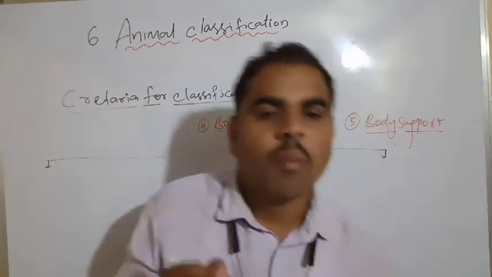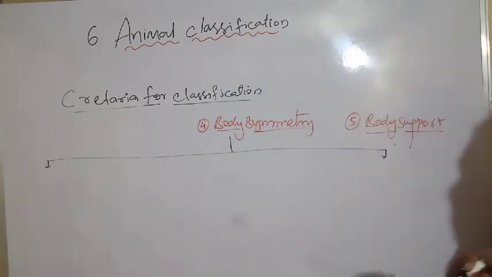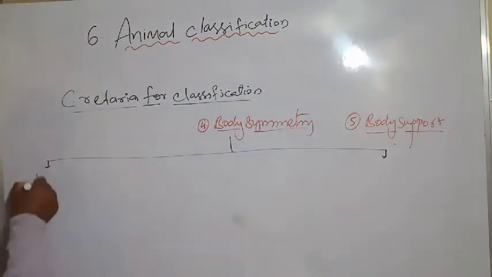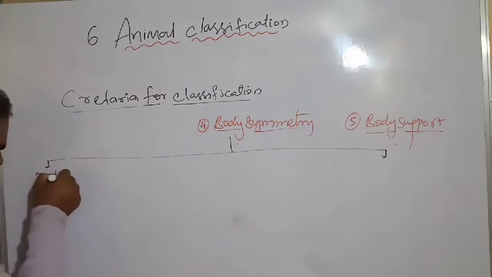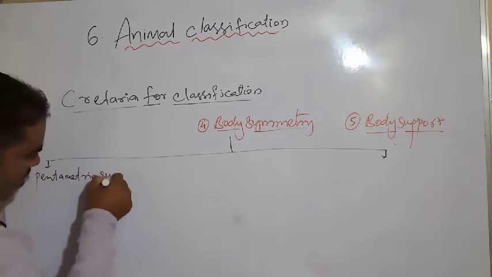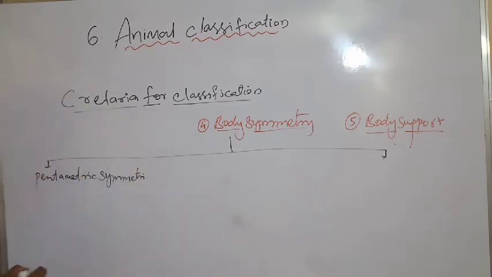See, body symmetry is a pentameric symmetry. What is pentameric symmetry?